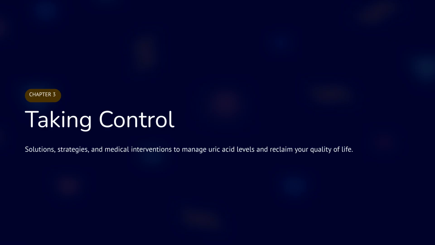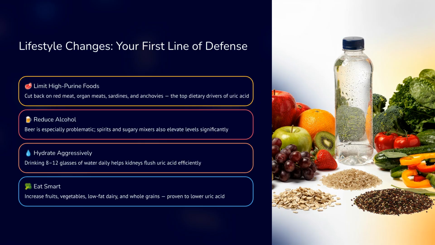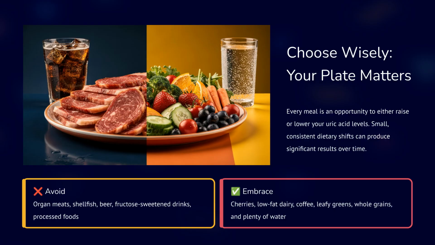Here, we'll discuss the solutions, strategies, and medical interventions available to manage uric acid levels and reclaim your quality of life. Lifestyle changes are your first line of defense. This includes limiting high purine foods, reducing alcohol consumption, hydrating aggressively to help the kidneys flush uric acid, and eating smart by increasing fruits, vegetables, and whole grains. Choose wisely. Your plate matters.